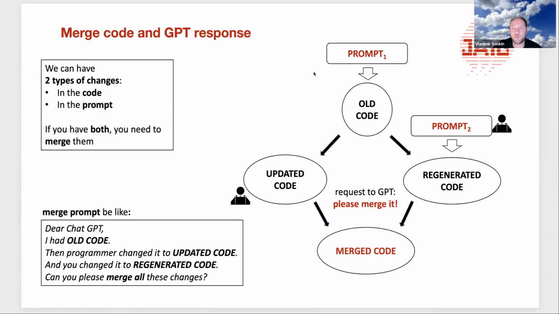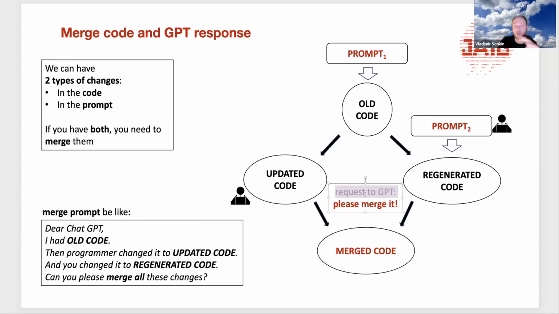So, merge code, how it works. For example, we have updated code. As a programmer, I updated code, and I have an updated prompt, for example. I applied the same prompt, but the result of generation is different because it is nondeterministic. And we are asking GPT, please merge it.